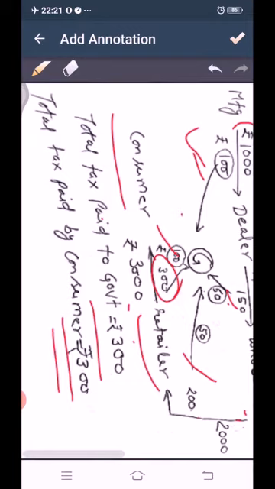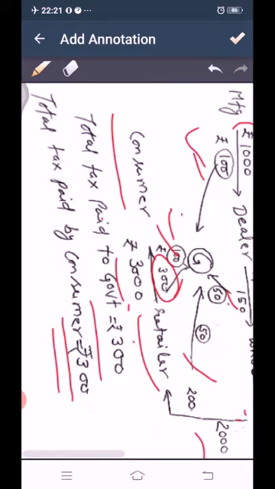How much profit has the retailer got? The retailer bought it for 2000, sold it for 3000, so he has earned 1000 rupees profit. So 10% of that 1000 is 100. So here in this chart we can see the retailer paid the government rupees 100 as tax. So this 100 rupees is the retailer's tax liability. This is called value added tax.